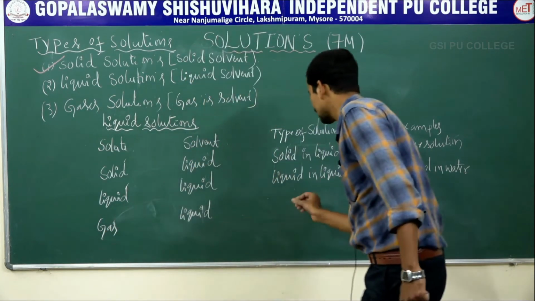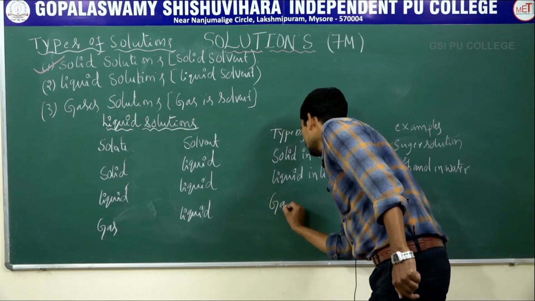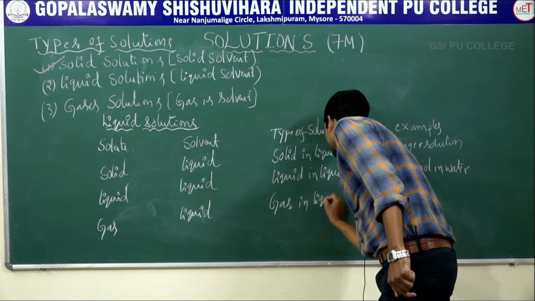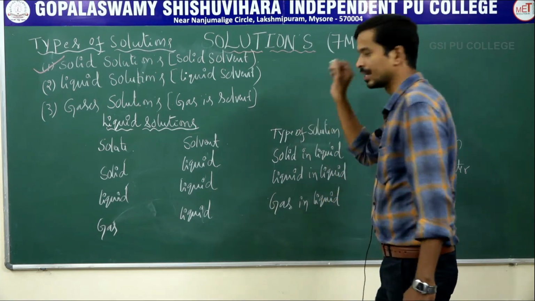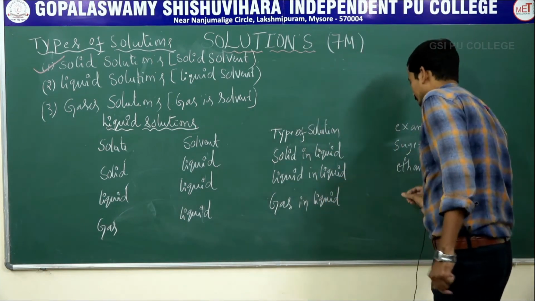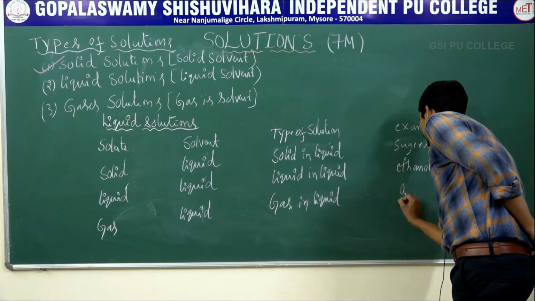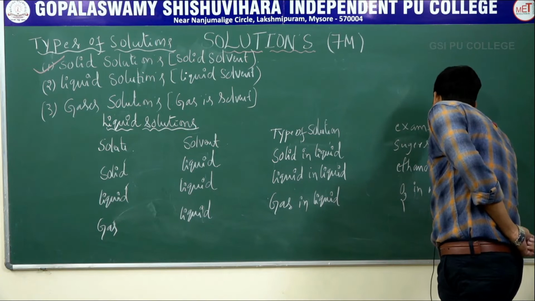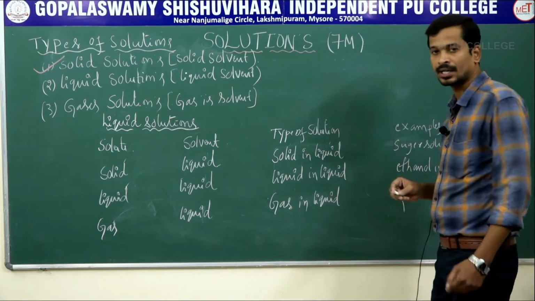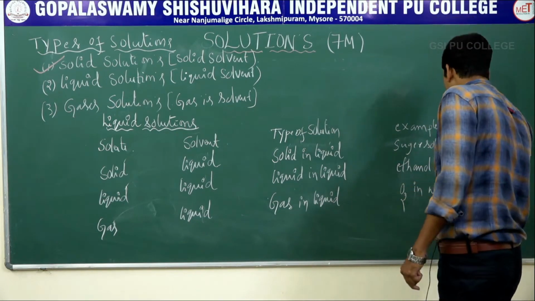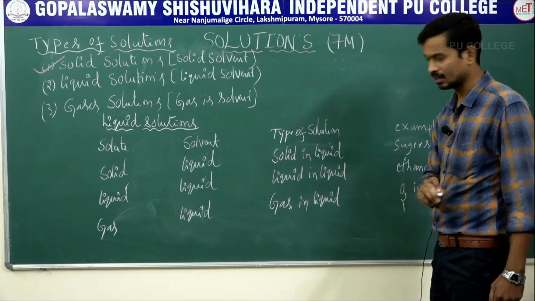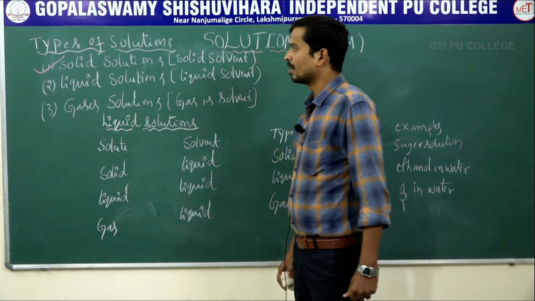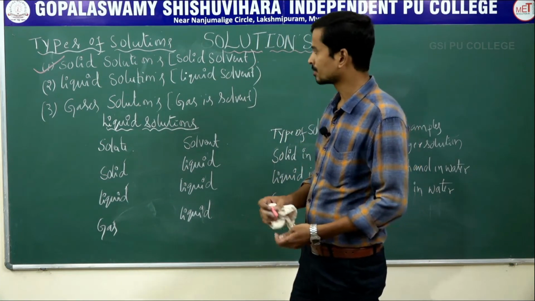Next, the solute is gas and the solvent is liquid. It's called gas in liquid. Example: dissolved oxygen, O2 in water. Another example is aerated drinks. Clear? Your Pepsi, your Coca-Cola, etc.